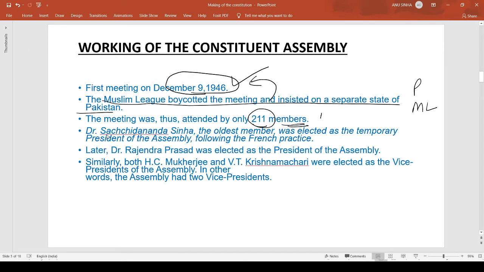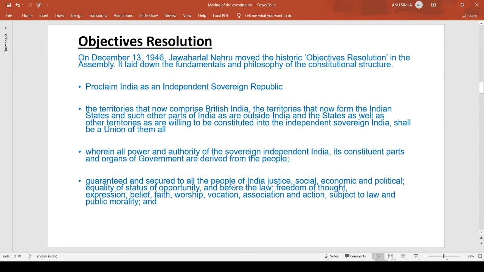Dr. Sachchidananda Sinha, the oldest member, was elected the temporary president, following the French practice, in which the oldest member is chosen as president. Later, Rajendra Prasad was elected as the president of the assembly. Similarly, both H.C. Mukherjee and V.T. Krishnamachari were elected as vice presidents of the assembly. In other words, the assembly had two vice presidents.